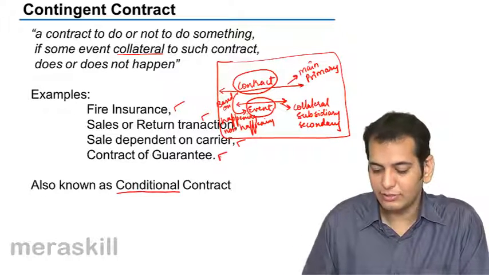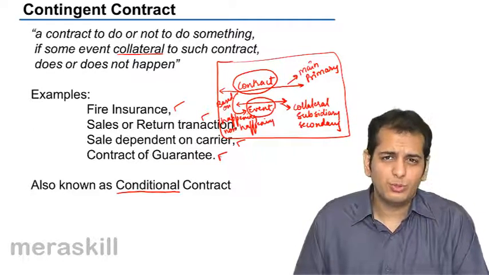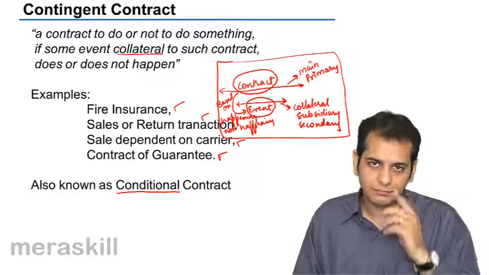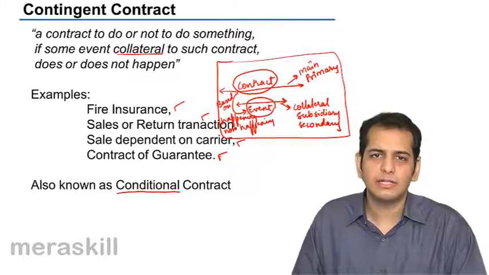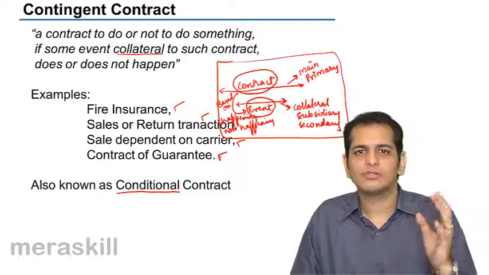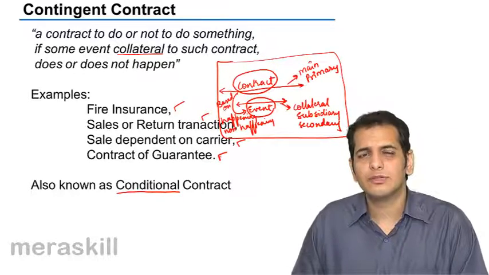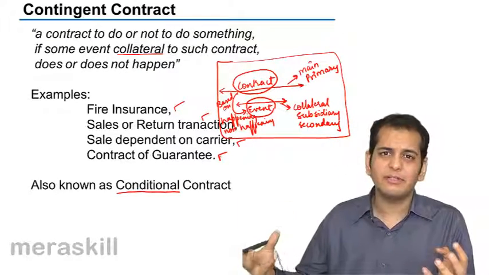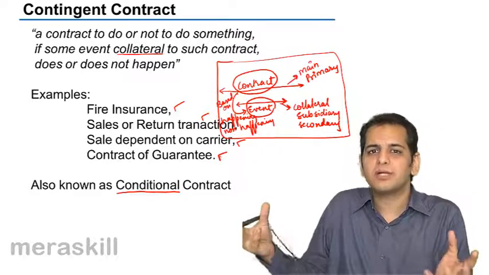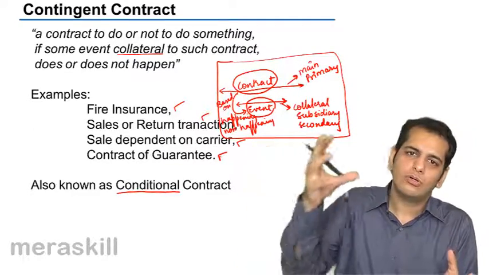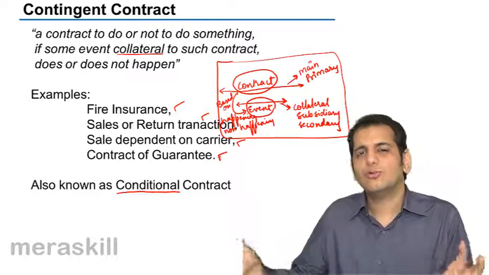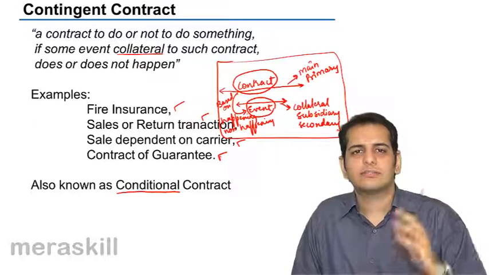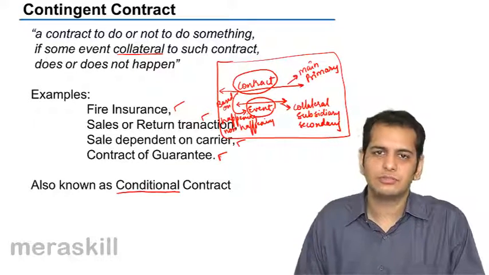Here the condition is that you default. So in every case, the happening of the event becomes the condition, and thus this contract is also called a conditional contract. A contingent contract is always based on some event, and that event is nothing but a condition. So this contingent contract is also called a conditional contract because all contingent contracts have some conditions attached to them.